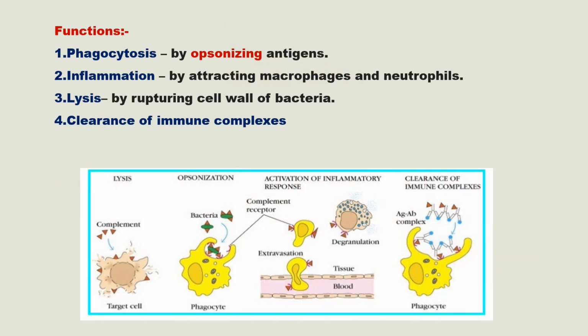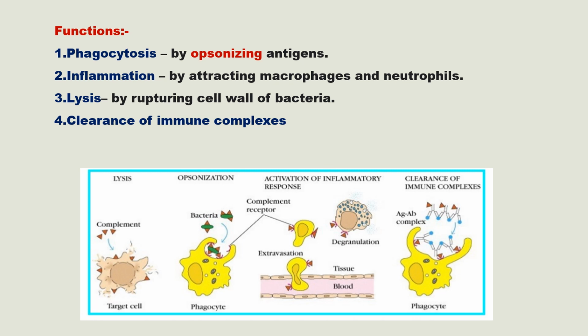Functions include phagocytosis by opsonizing antigen. Opsonization means that complement proteins or antibodies, called opsonins, coat the antigen.